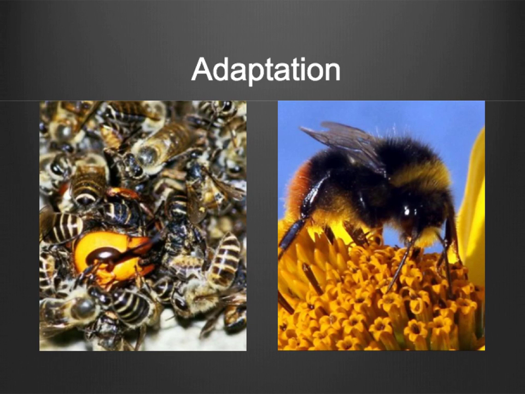An example of adaptation is the bees and the hornets from Japan and Europe. The image on the left represents how Japan bees have adapted to the attack of predators, which are hornets, in their environment. As you can see in the picture, the bees are covering the hornets to kill them. The goal of the bees is to roast the hornets by increasing the temperature to 117 degrees Fahrenheit. Bees can survive at this high temperature, while hornets cannot. Meanwhile, on the right are bees from Europe that have not adapted the skill to fight hornets. They are defenseless against a predator if they were put in the same environment as the Japan bees. This is an example of adaptation through natural selection.